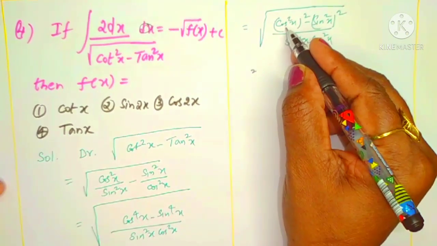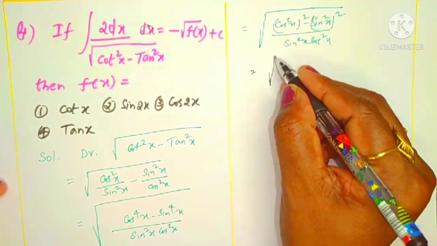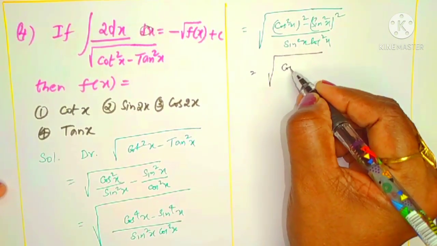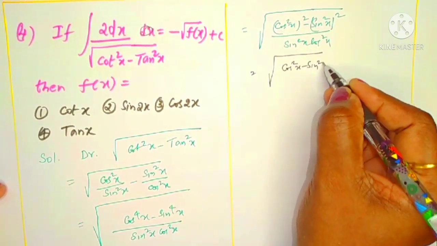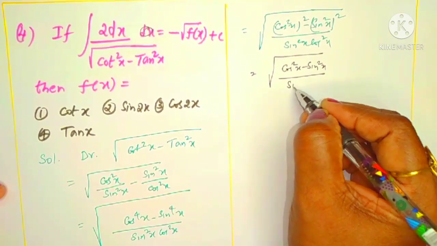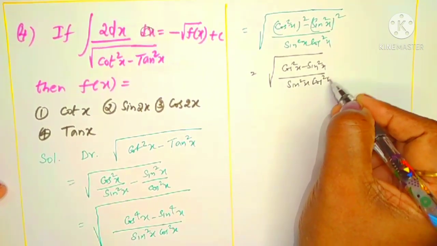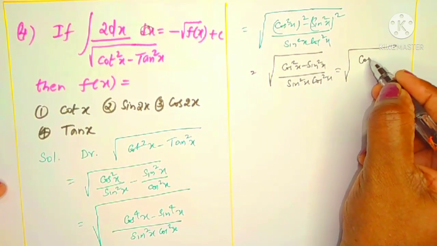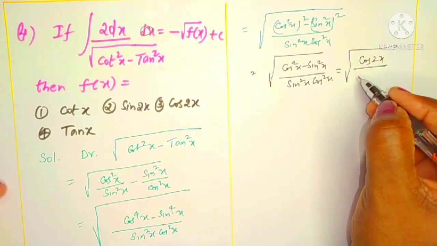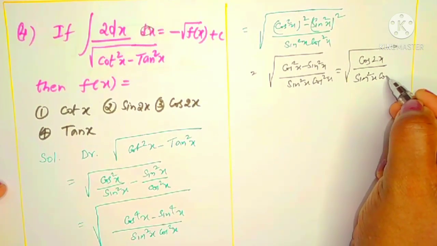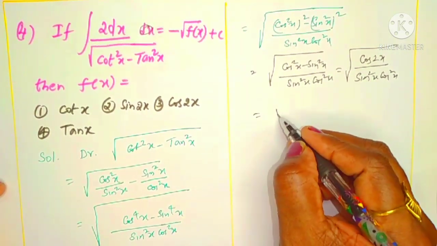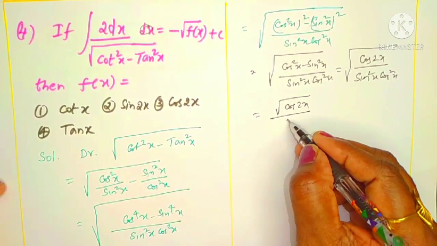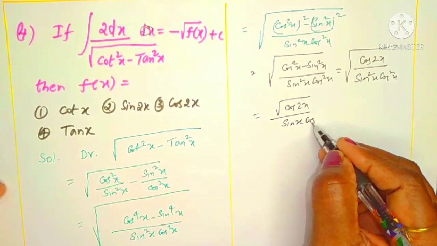What is a here? Cos square x, and b is sine square x. Cos square x plus sine square x is 1, that will be cancelled. What is left over is cos square x minus sine square x by sine square x into cos square x. Which formula is this? Cos square x minus sine square x is clearly cos 2x. So cos 2x by sine square x into cos square x. Root cos 2x by root over sine square x cos square x is sin x cos x, right?